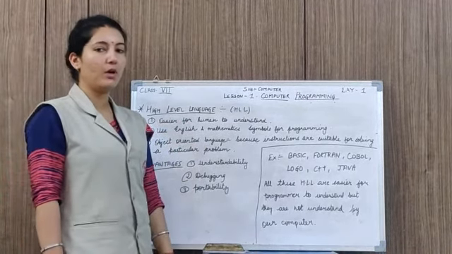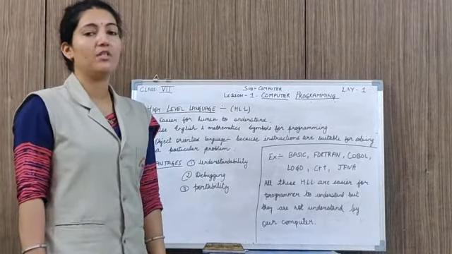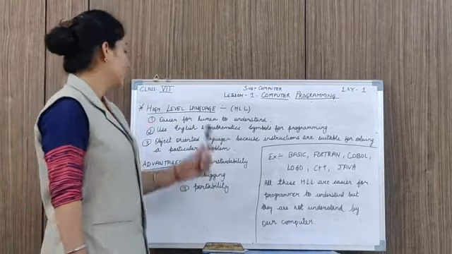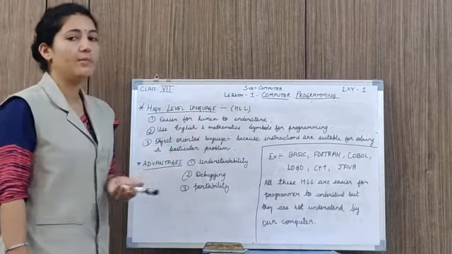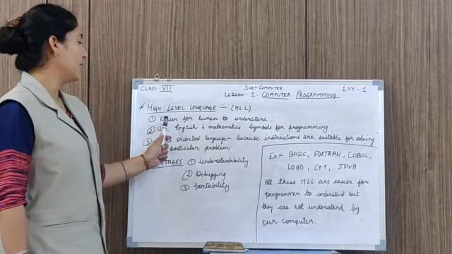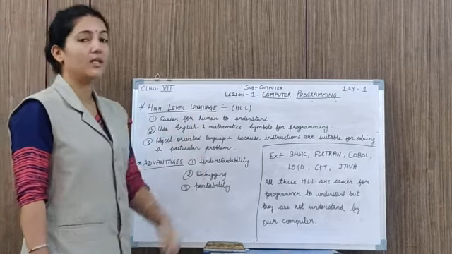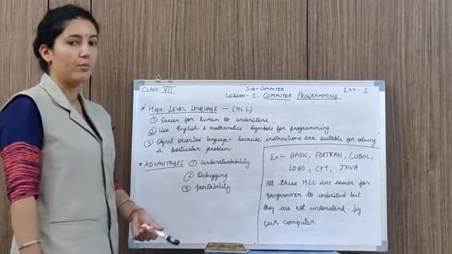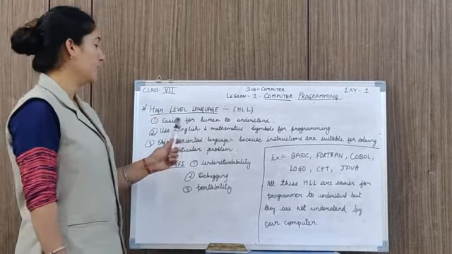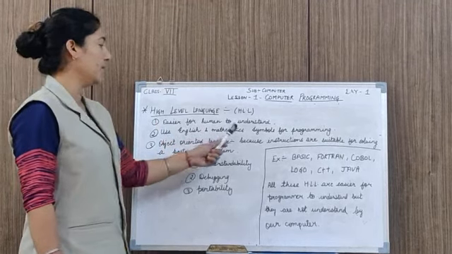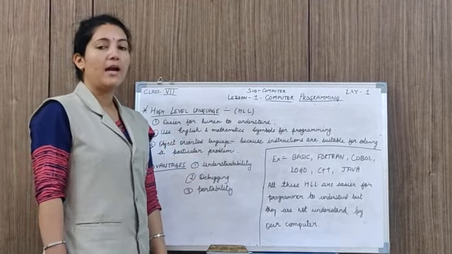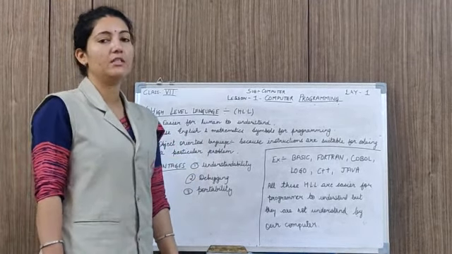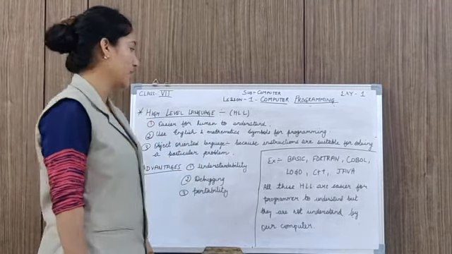This is also a type of programming language in which the programmers do the programming. So what type of language is a high level language? It is a language that is easier for humans to understand, for writing programs. Next, it uses English and mathematical symbols for writing the programs.